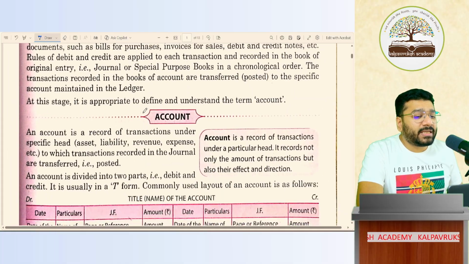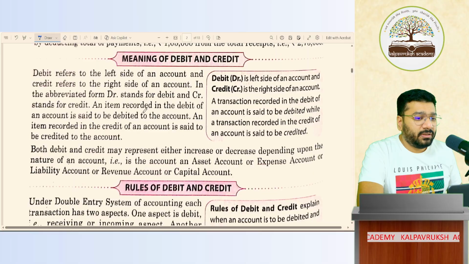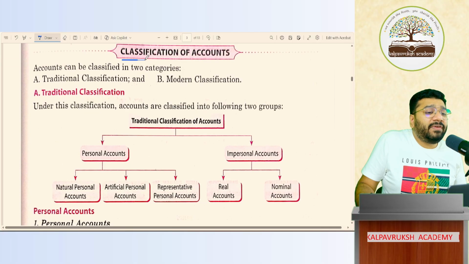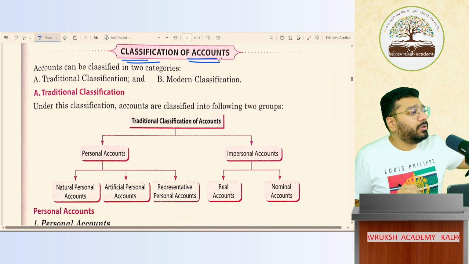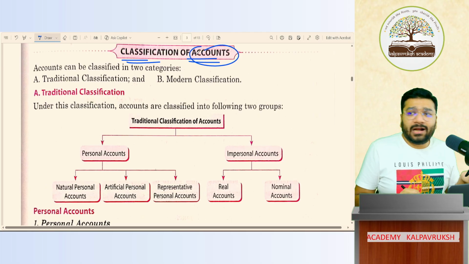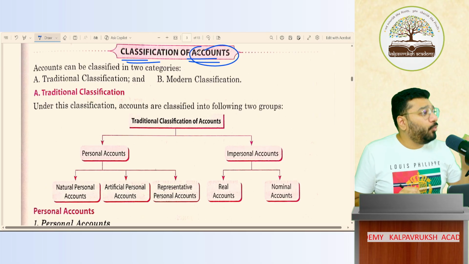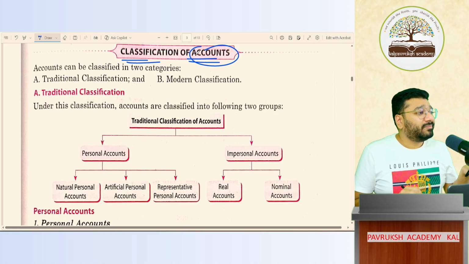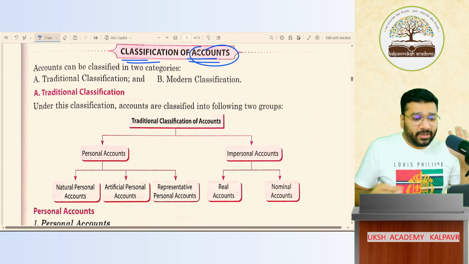So this much we discussed in the last class. Instead of discussing the accounting process, I'm directly going to the classification of accounts. All of you know what the meaning of account is now: cash account, salary account, purchase account, land account, bank account, machinery account, furniture account, rent account. Got it, not got it? Yes or no? Okay.